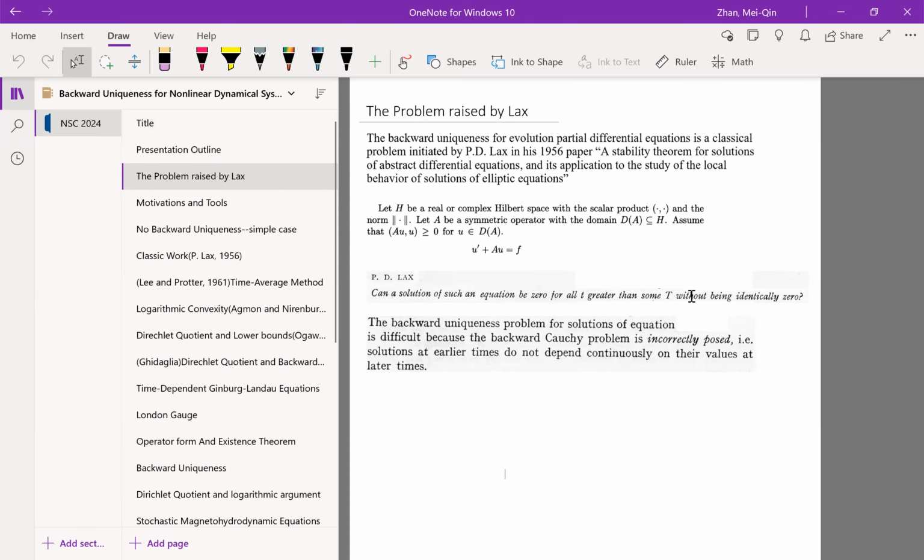It's generally a harder problem because the backward Cauchy problem is in general ill-posed, and the solution at an earlier time does not depend continuously on its value at a later time.